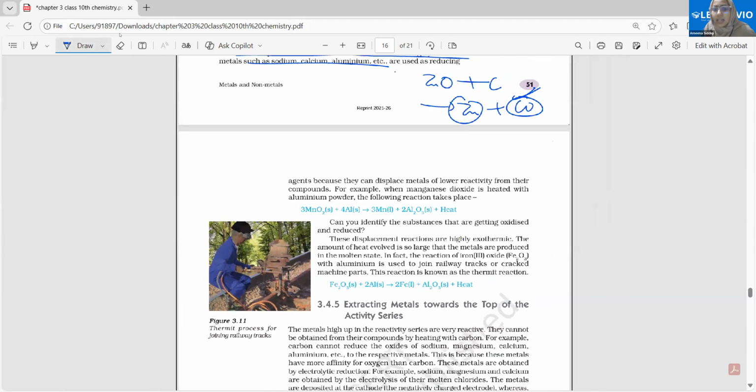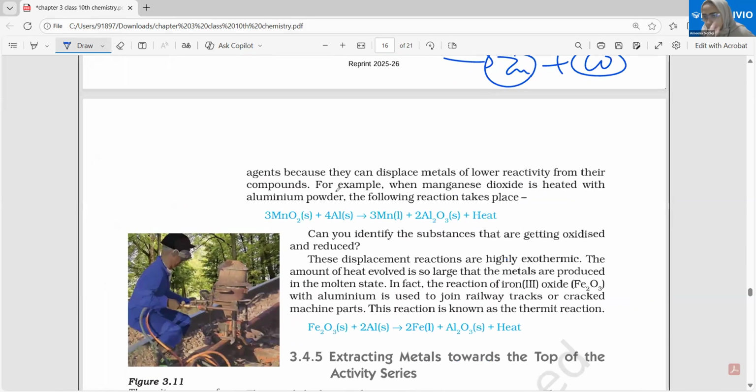Okay, highly exothermic. The amount of heat evolved is so large that the metals are produced in the molten state, right? These are exothermic reactions. The metal which is produced will change to the molten form. In fact, the reaction of iron 3 oxide, which is ferric oxide, with aluminium is used to join the railway tracks or cracked machine parts. Why is it used? Now you know, because iron in the molten form could be used that way. Yes or no? Clear. Is it fine?